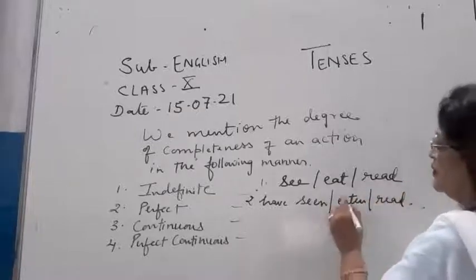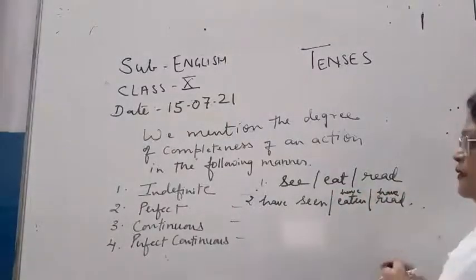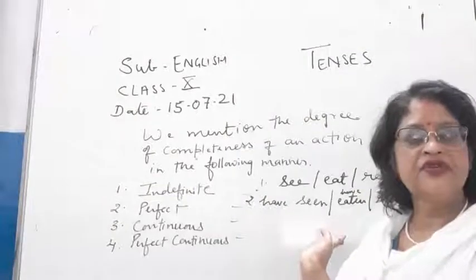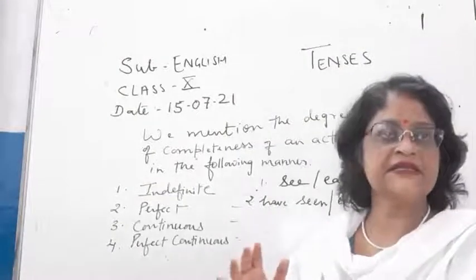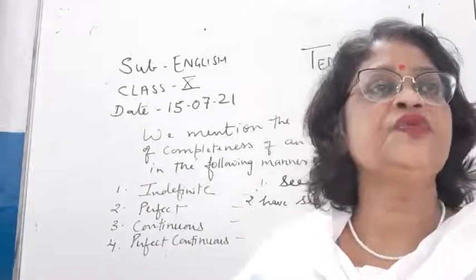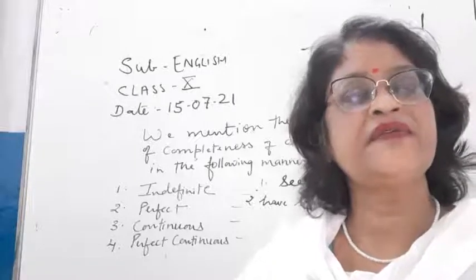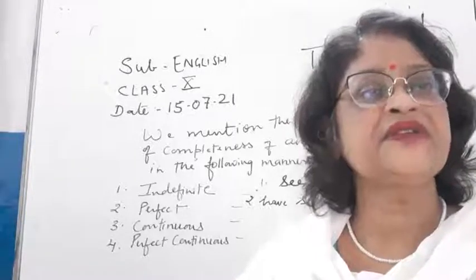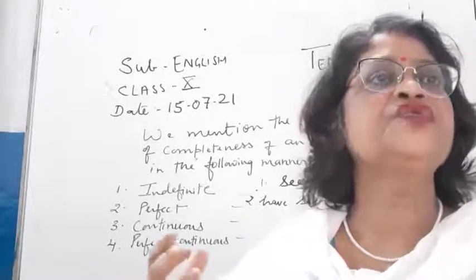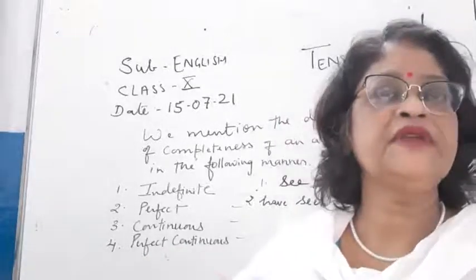Okay. I have seen, I have eaten, I have read. So children, in perfect tenses, again I am talking about present tense. In perfect tense, we know that the action is completed fully, or it is going to complete just now.